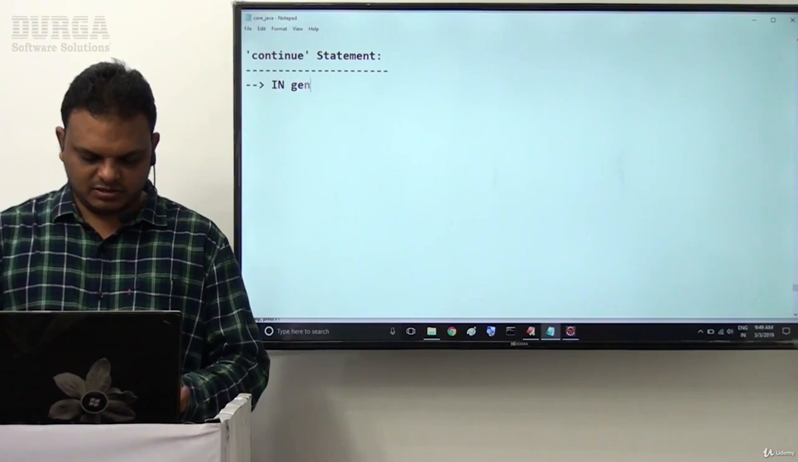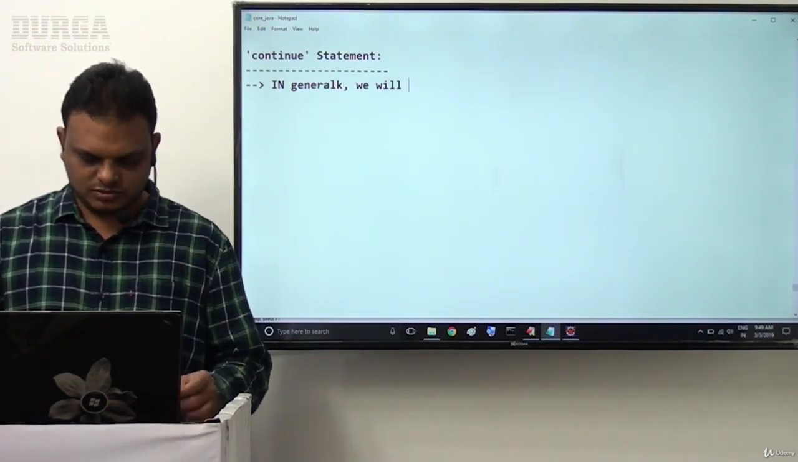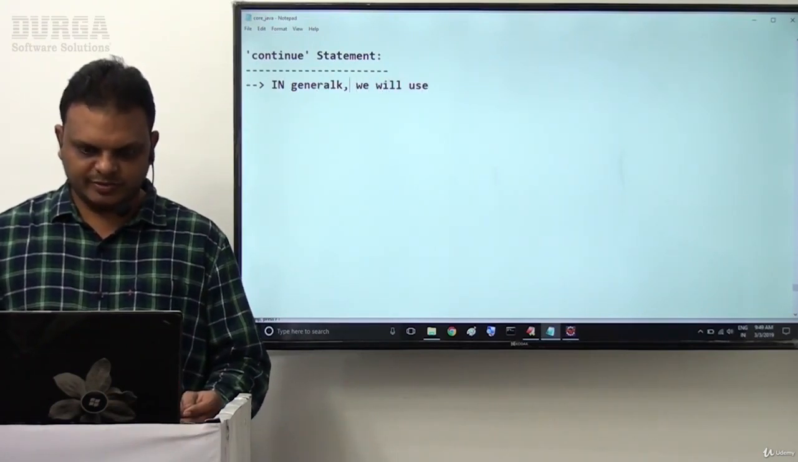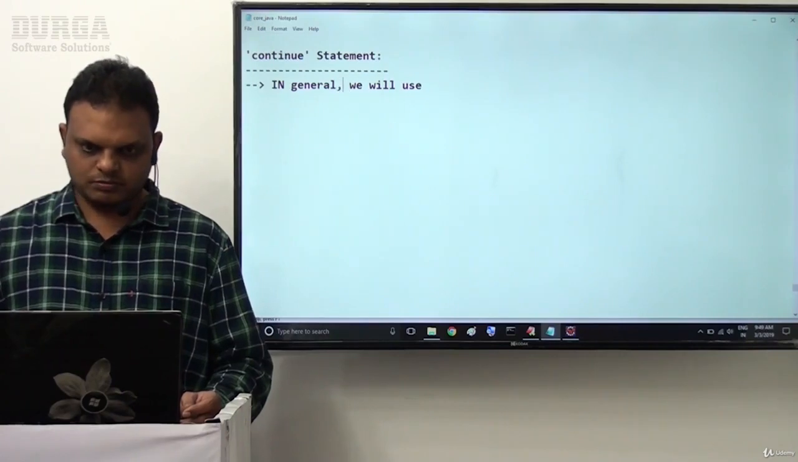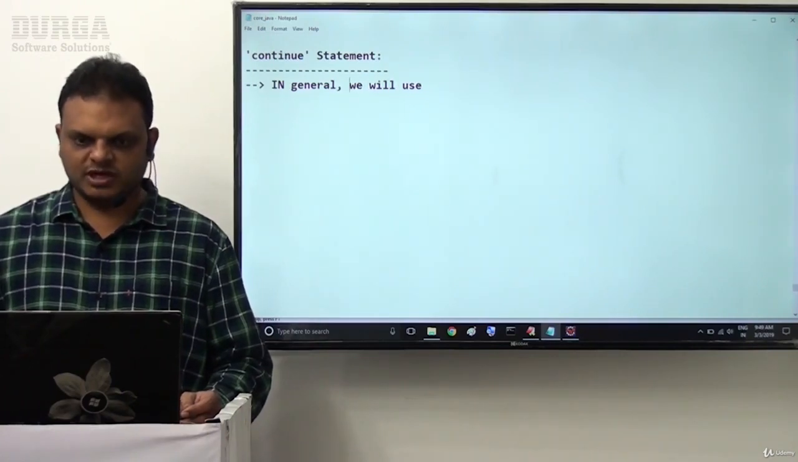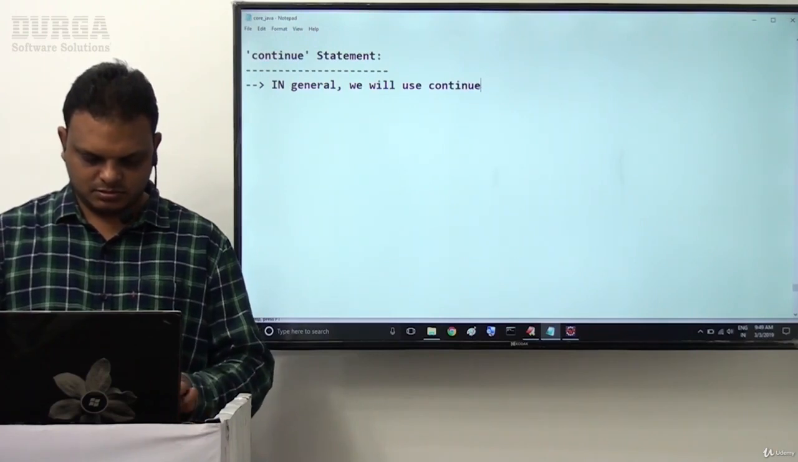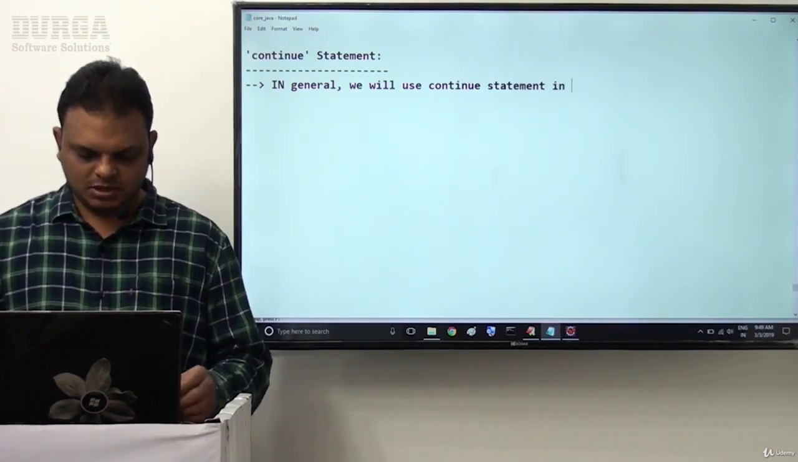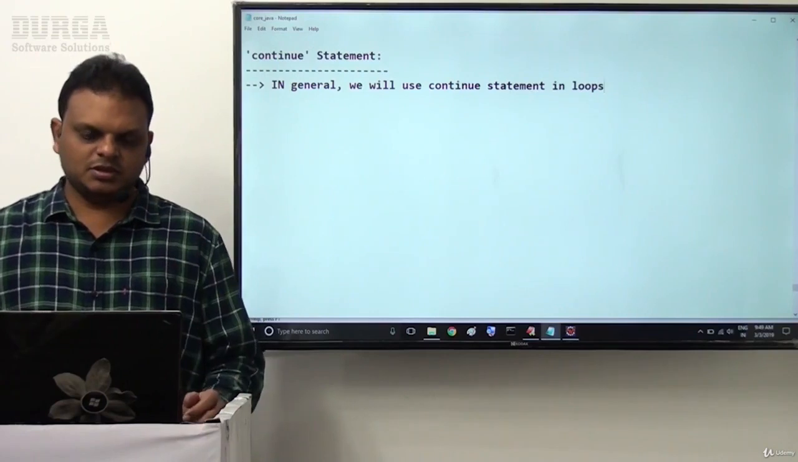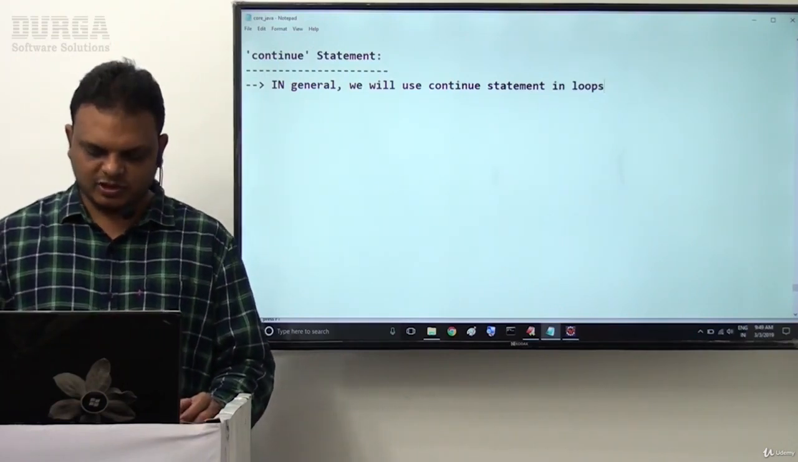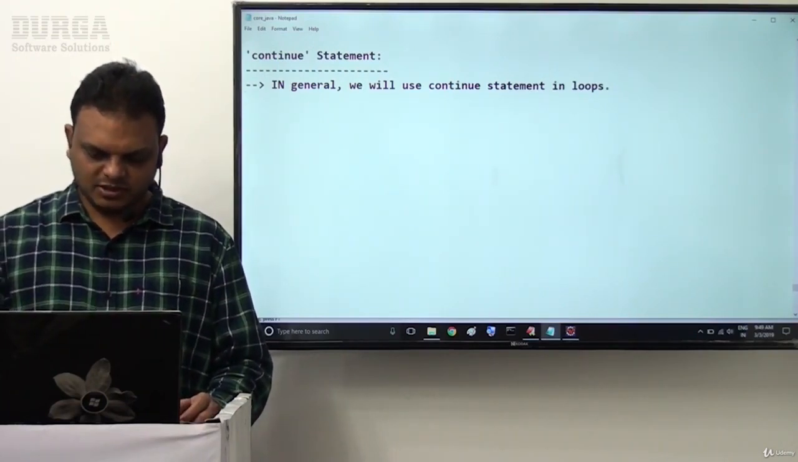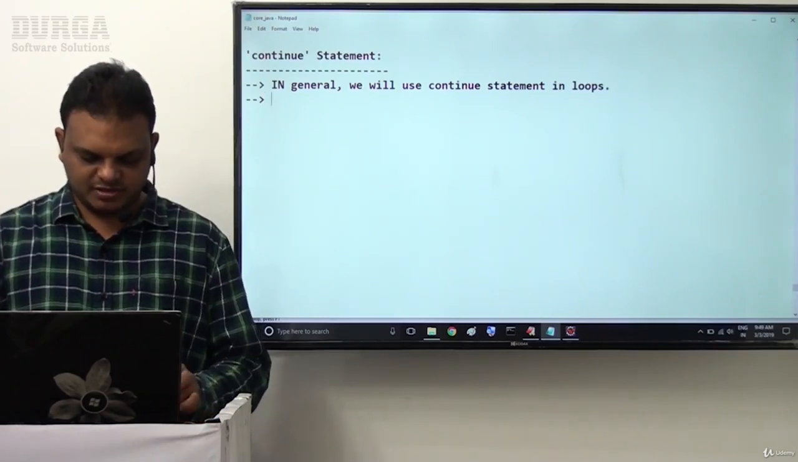In general we will use continue statements in loops. Then what is its functionality?